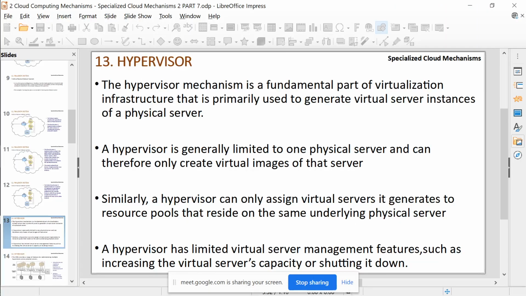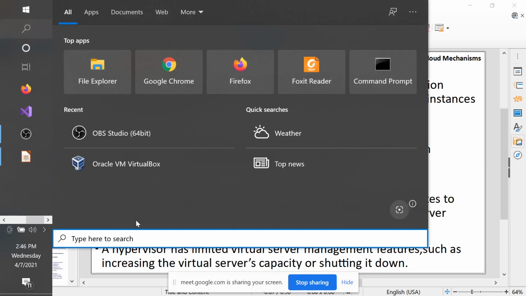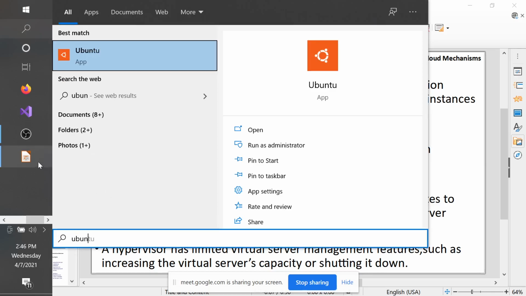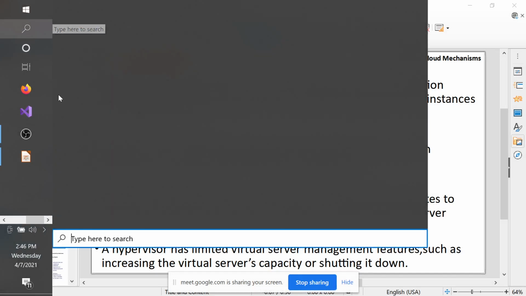So maybe I'll show you something. This is basically a Windows operating system, right? Now when I click on this, let me type Ubuntu. Now where did I get this app from? I got this actually from Microsoft Store.